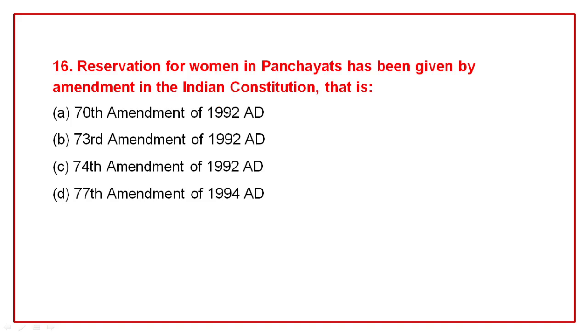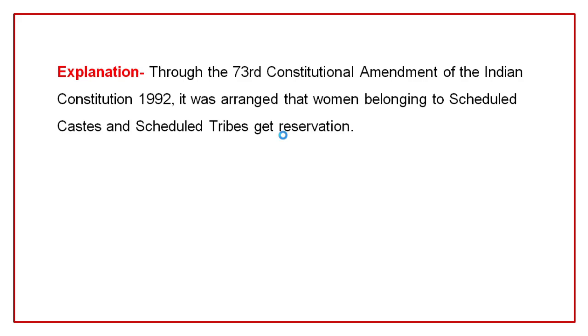Correct option is B, 73rd Amendment of 1992 AD. Through the 73rd Constitutional Amendment of Indian Constitution 1992, it was arranged that women belonging to scheduled castes and scheduled tribes get reservation.